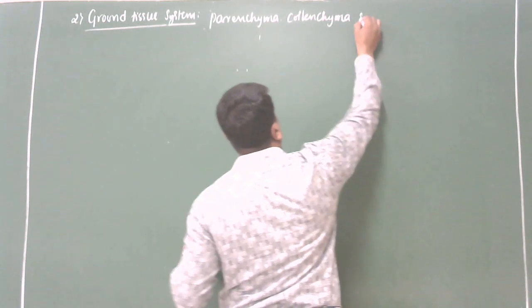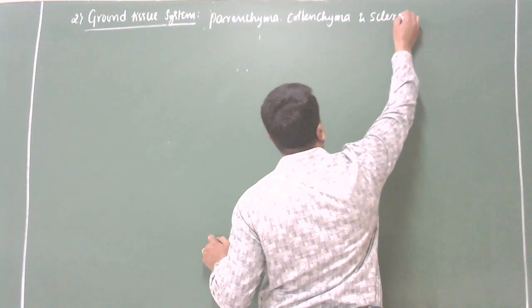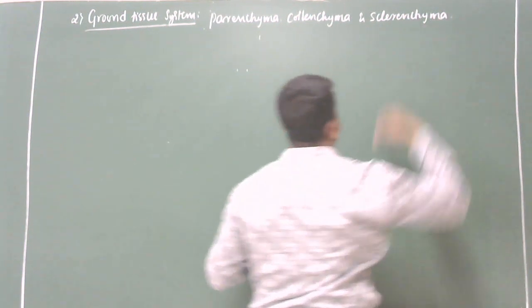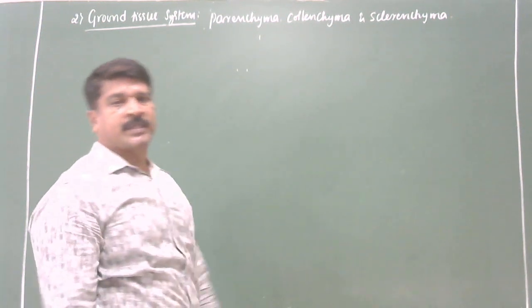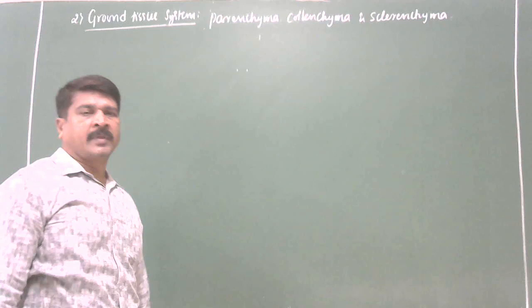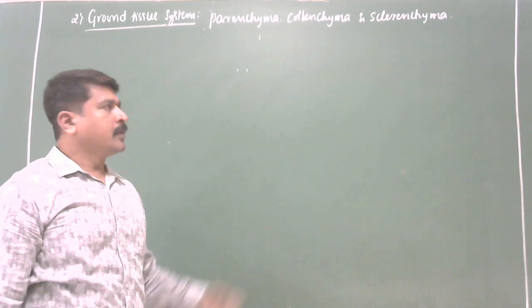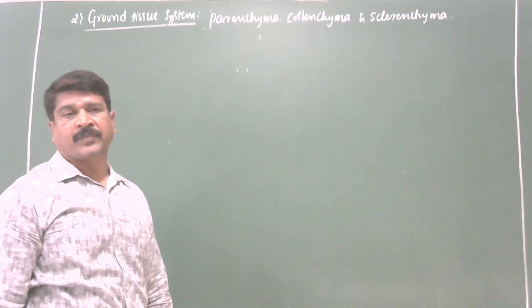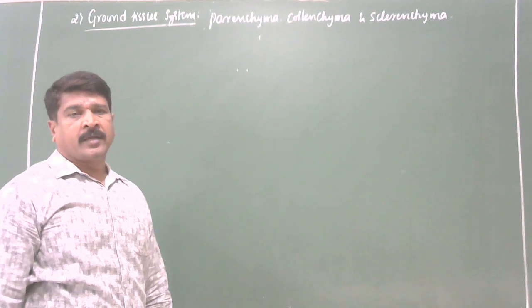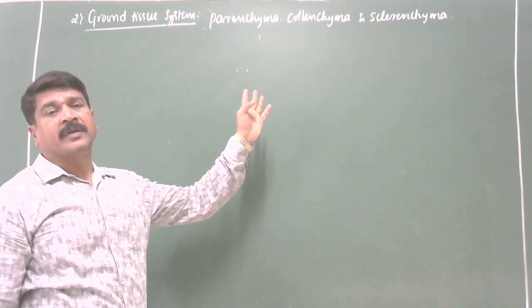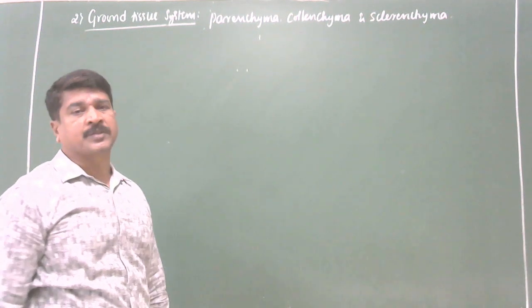Includes parenchyma, collenchyma, and sclerenchyma. These tissues are present in the cortex, pith, medullary rays, conjunctive tissue, as in the case of roots, mesophyll of the leaves, etc. There only you can find the ground tissue system. That you should keep in mind.